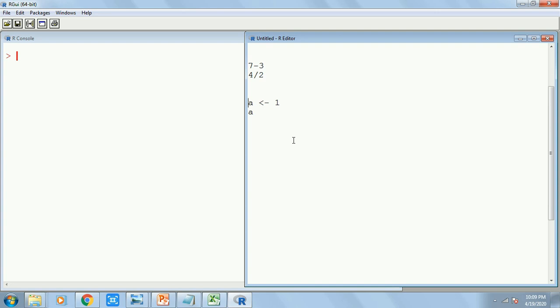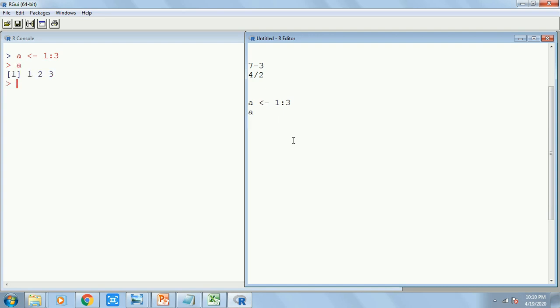Now just imagine, I don't want to write only one value as 1 into a. I want to write maybe 1, 2 and 3, three consecutive numbers. How do I write that? You can write 1 colon 3. Colon means 1 2 3, all the numbers between 1 and 3 inclusive of 1 and 3. Now if I press Ctrl R, I get it in red, and it shows me the result as 1 2 3.